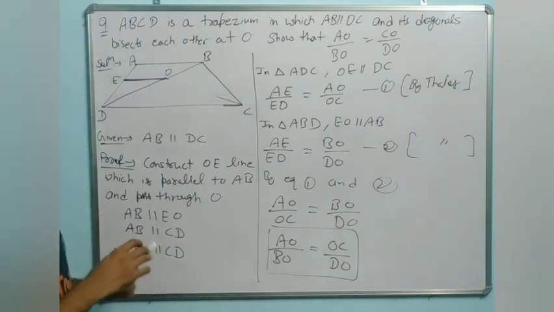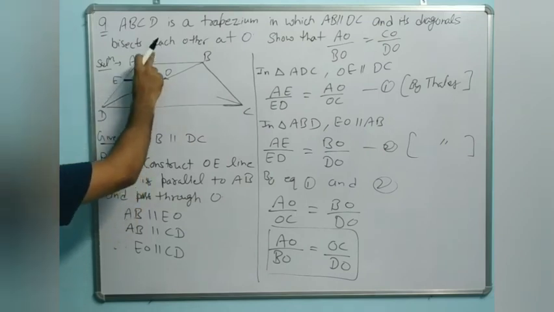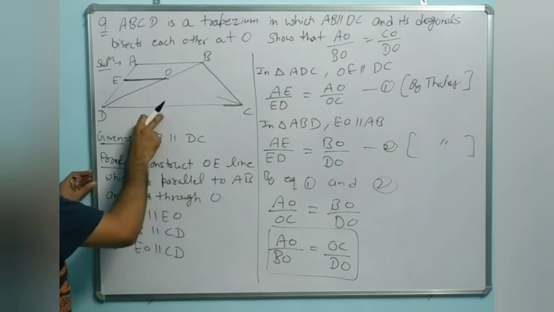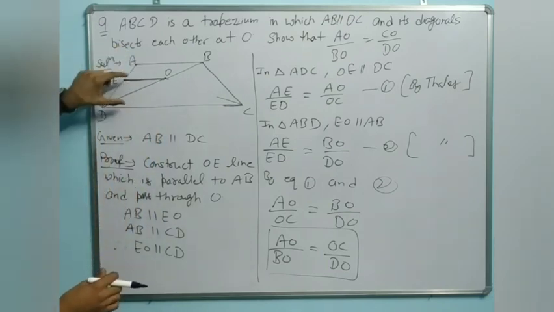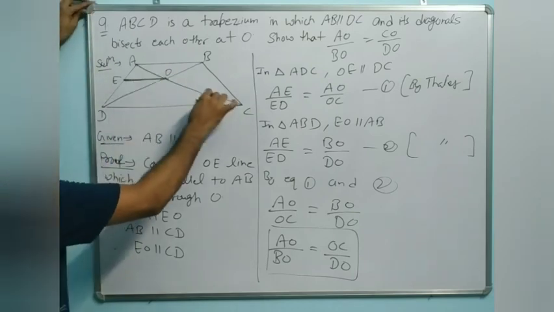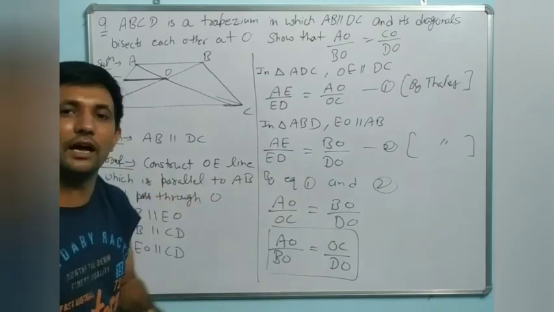Understand? Only we have drawn a line which is parallel to AB, and if it is parallel to AB, then it is parallel to DC also. So first we take a triangle in which EO is parallel to AB. Now we will take another triangle in which EO is parallel to DC. We make two equations. By equations 1 and 2 they are equal.